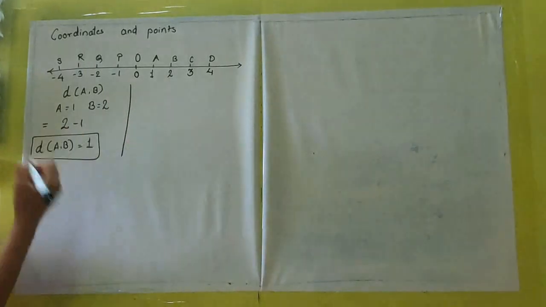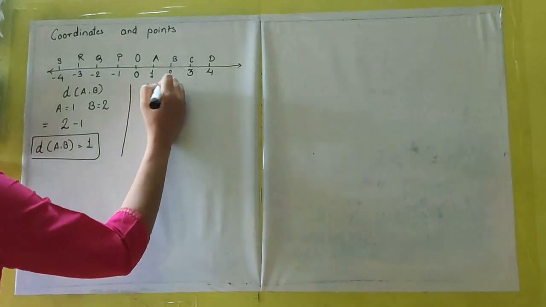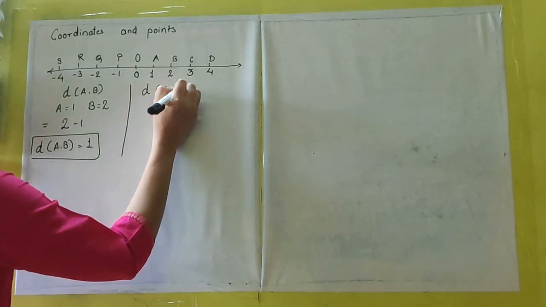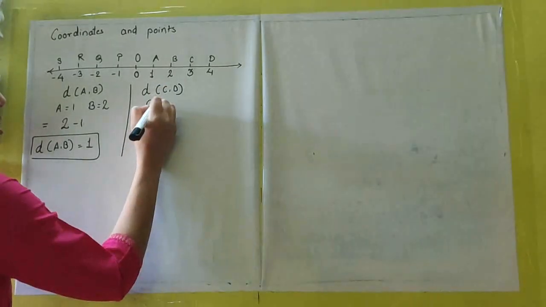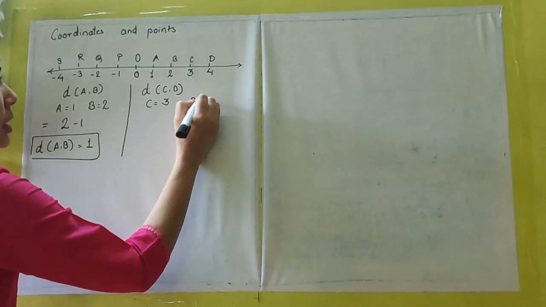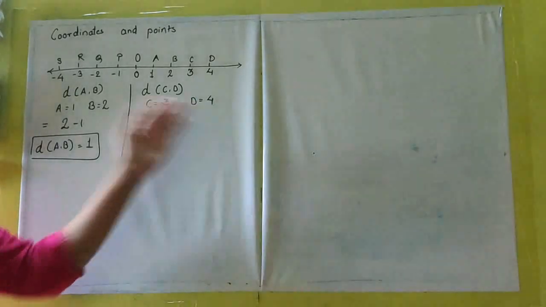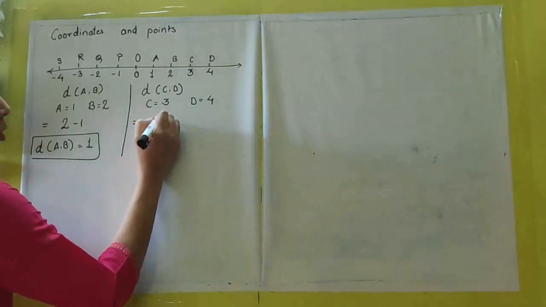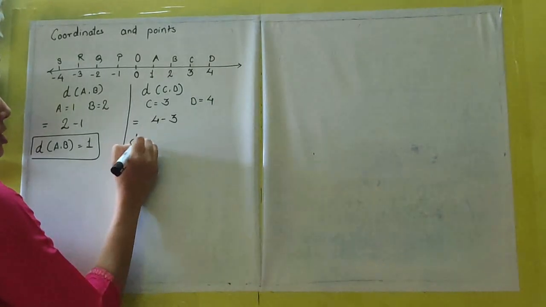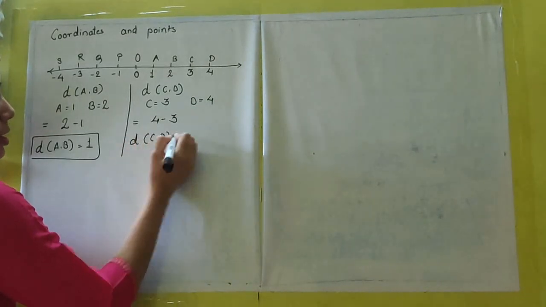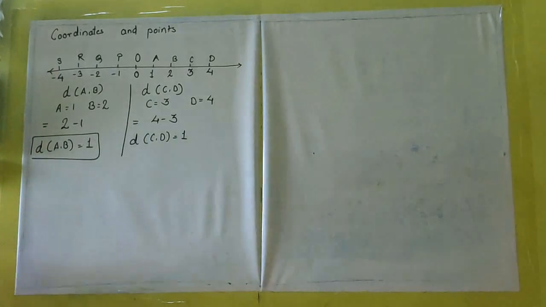Let's take one more example. Distance CD. D is 4. The greater number is 4. So 4 minus 3. So distance CD is equal to 1. Simple.